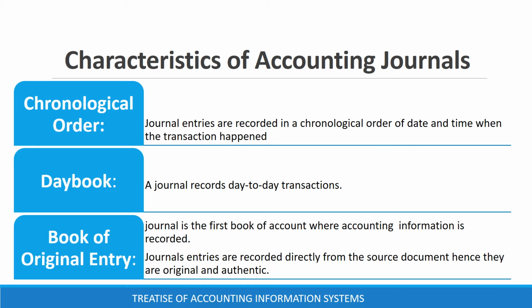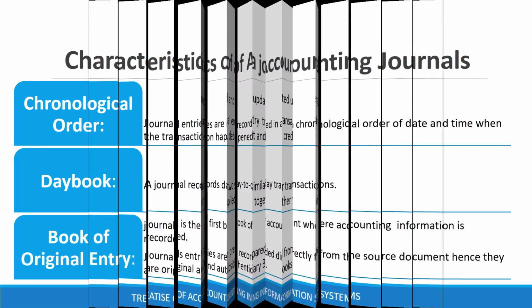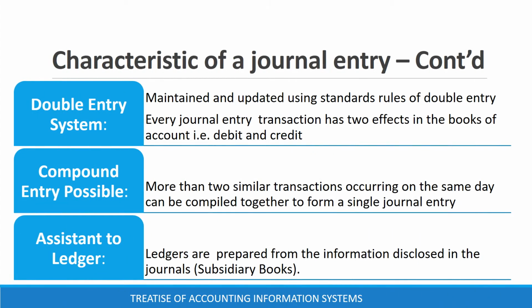Characteristics of journals. A journal is a book of original entry. That is, journal is the first book of account where accounting information is recorded. Journal entries are recorded directly from the source document, hence they are original and authentic. Journal entries follow standard rules of double entry. Every journal entry transaction has two effects in the books of accounts, that is, a debit and a credit.